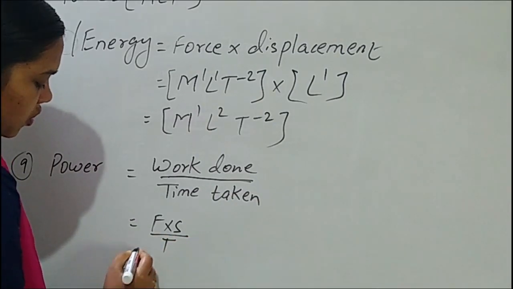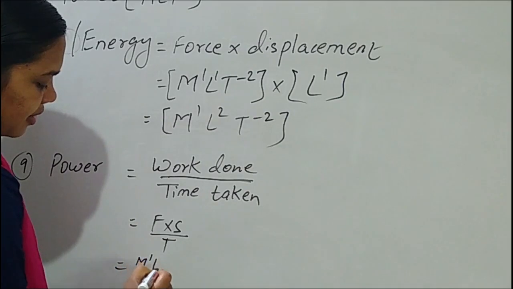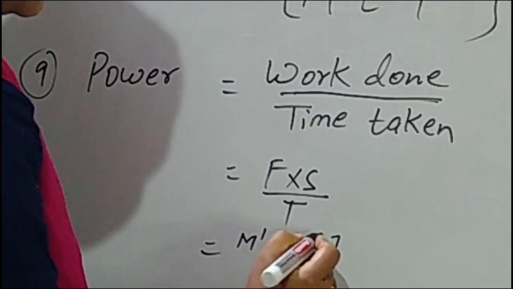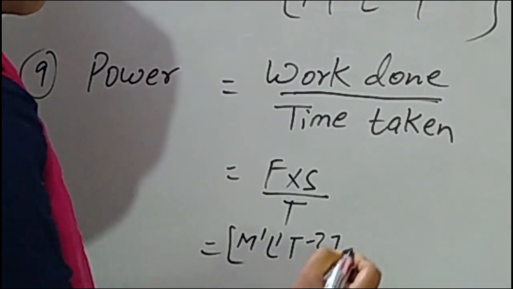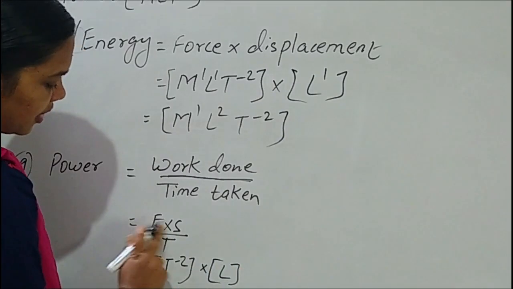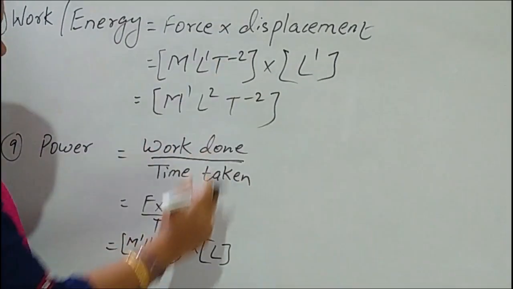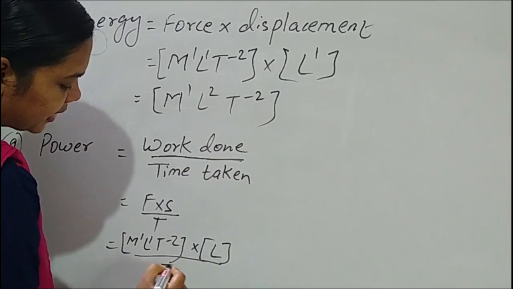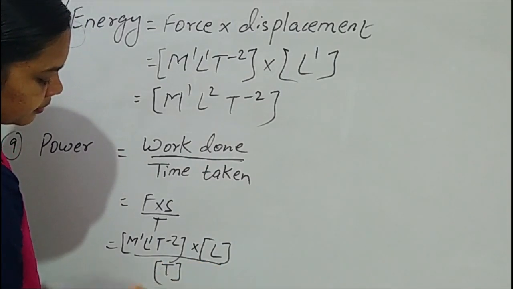So force is M1 L1 T minus 2, into displacement, which is L, by time T.